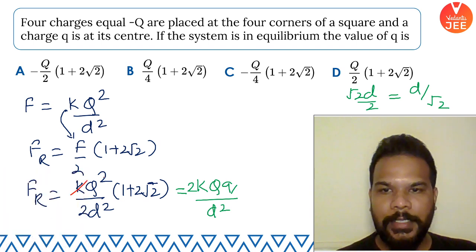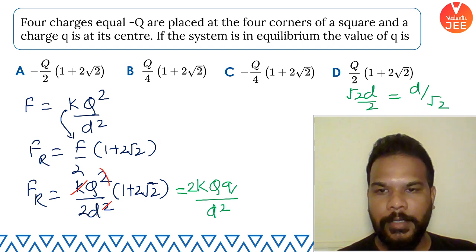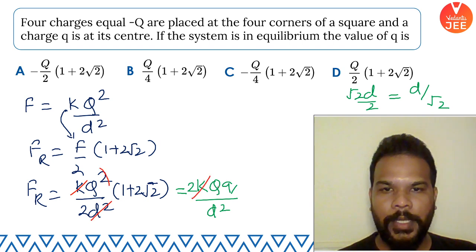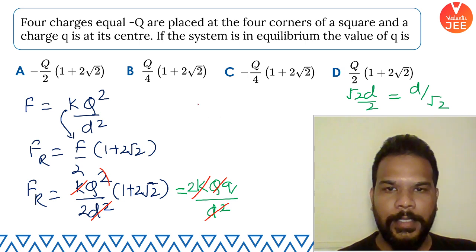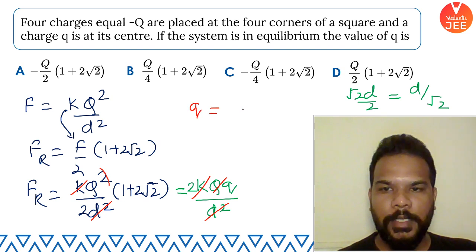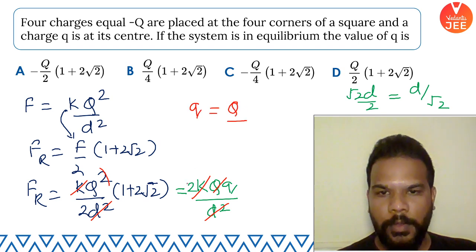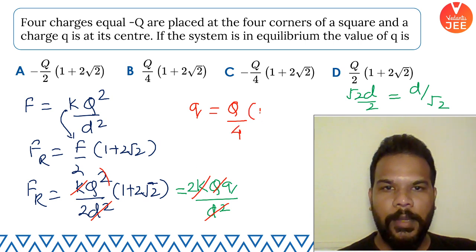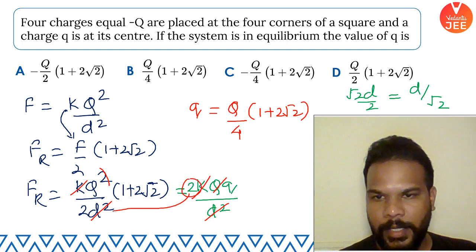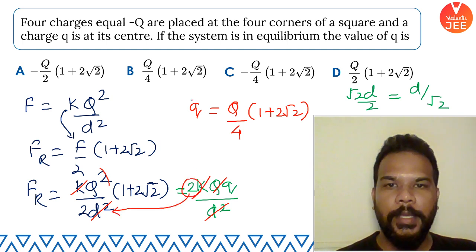So k gets cancelled, one Q gets cancelled, d square gets cancelled for sure. What you are left with is 2, which will come here. So, guys, writing it here, q comes out to be capital Q by this 2 and this 2 multiply, q by 4 and 1 plus 2 root 2. I hope that's understandable. This 2 has come here, multiplied with this 2, and the answer looks like this.